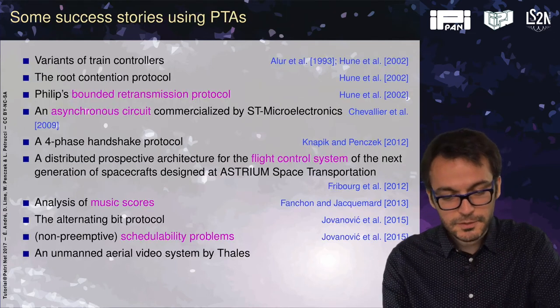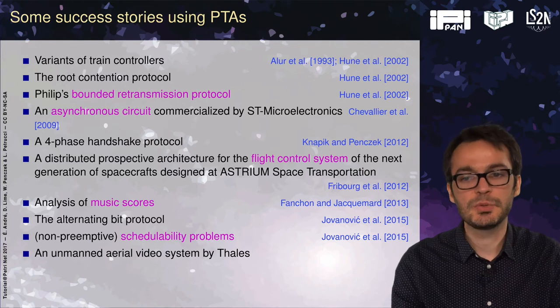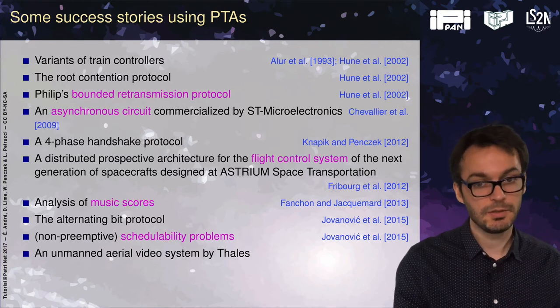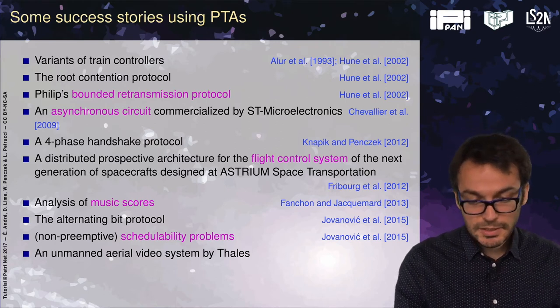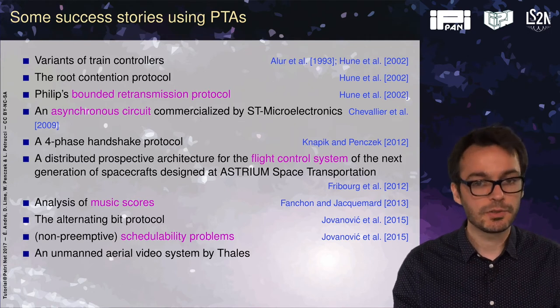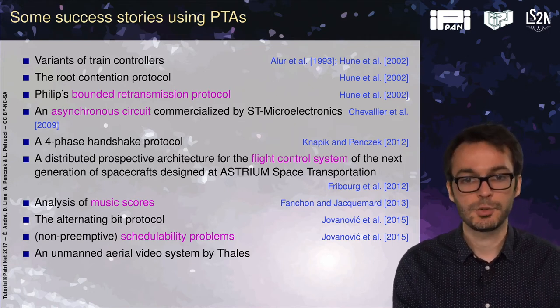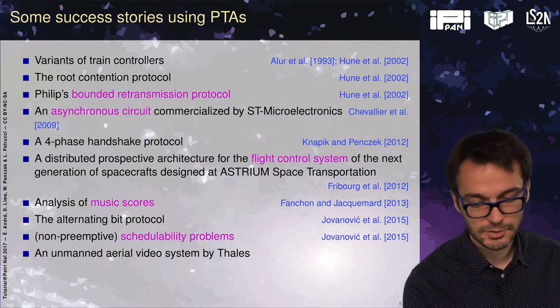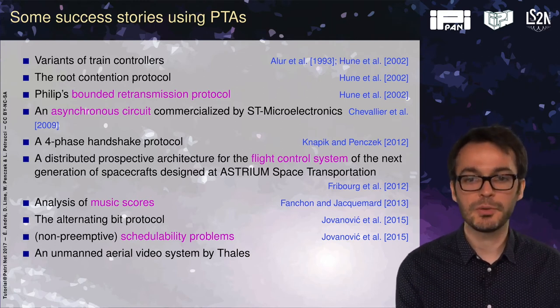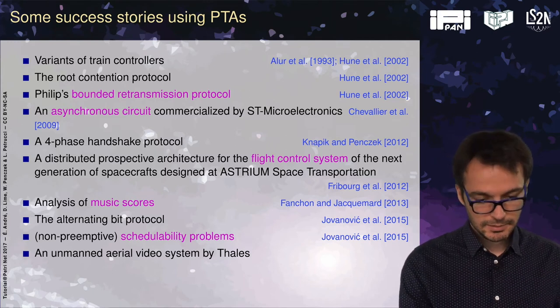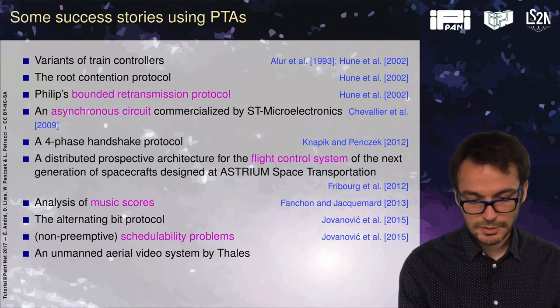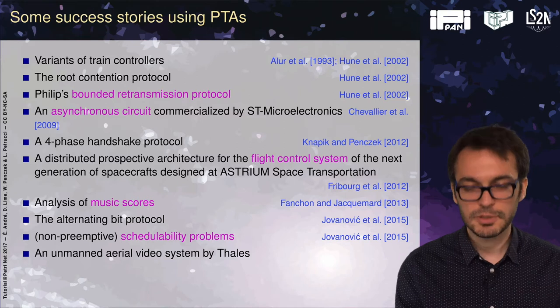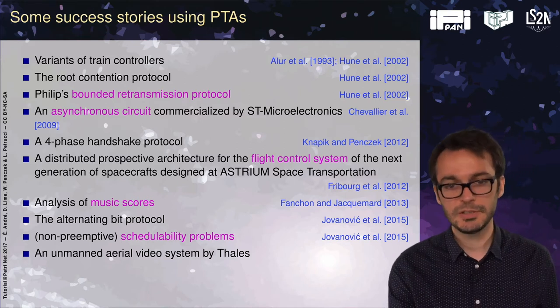So there have been a number of success stories using parametric timed automata despite undecidability. In the literature, there have been plenty of variants of more or less toy train controllers. There have been real protocols studied and verified, such as the root contention protocol and the bounded retransmission protocol. There were some asynchronous circuits, including from the ST Microelectronics chipset manufacturer, verified.